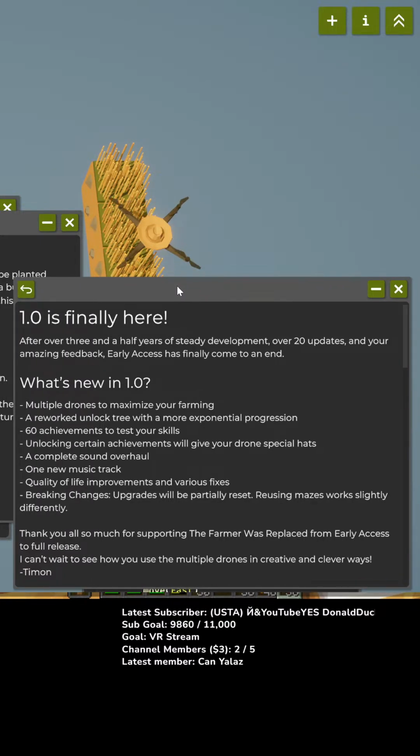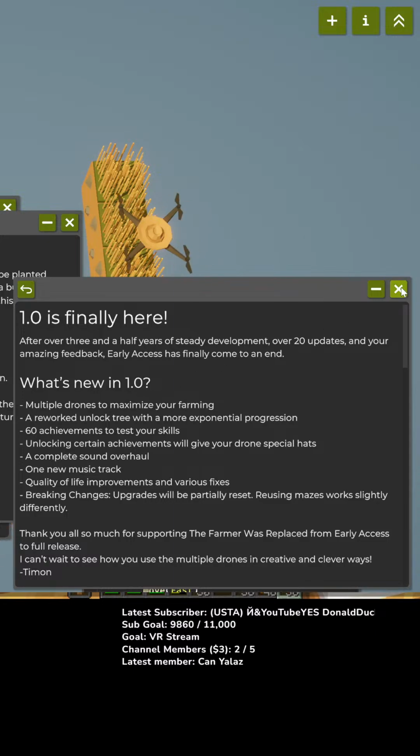There we go. Okay, I can now have multiple drones. Reworked unlock tree with more exponential progression. 60 achievements. Unlocking certain achievements will give my drone special hats. Complete sound overhaul, new music track, quality of life improvements, and breaking changes. Upgrades will be partially reset. Reusing mazes works slightly differently. Thanks for your support. Yay!